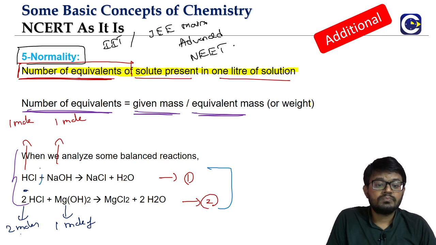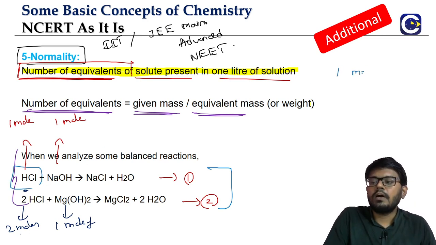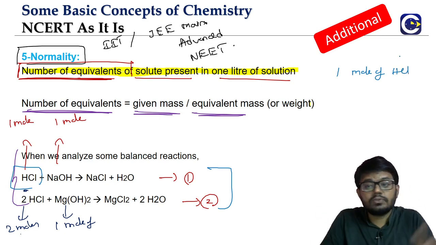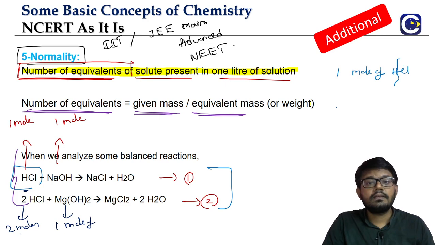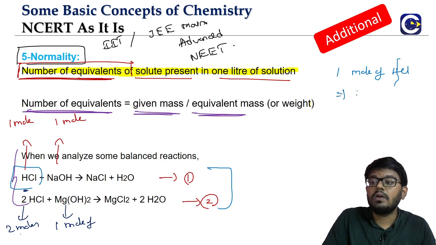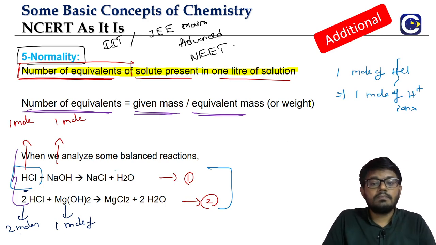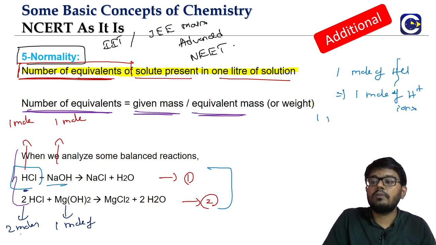Look at this. If you take 1 mole of HCl, 1 mole of HCl is an acid, it dissociates. When it is dissociating, each HCl will give us 1 H plus ion. So we will be having 1 mole of H plus ions. Similarly, you have 1 mole of NaOH.